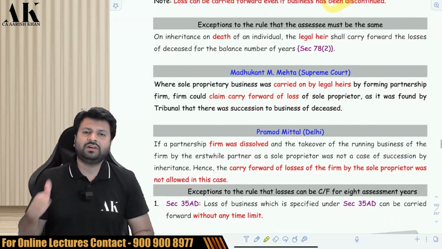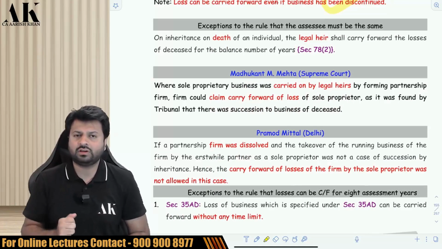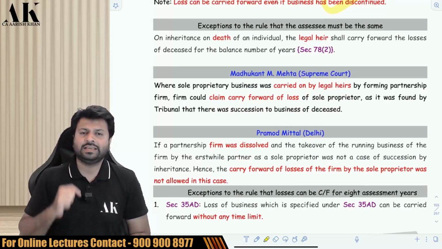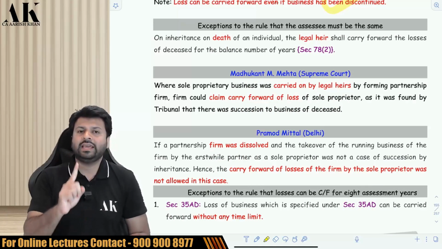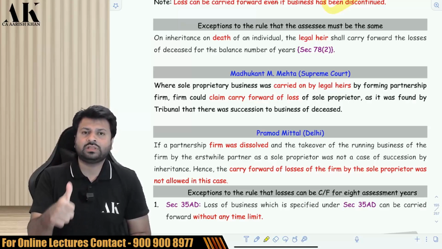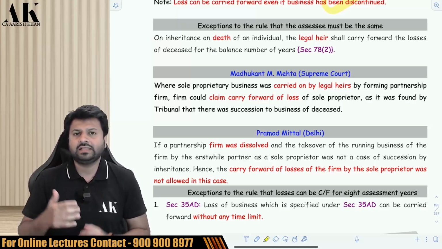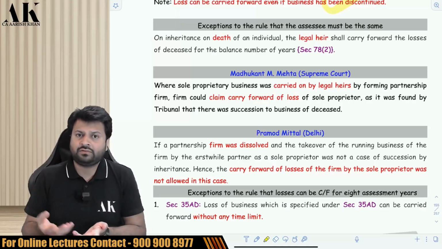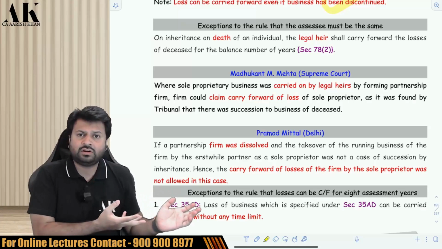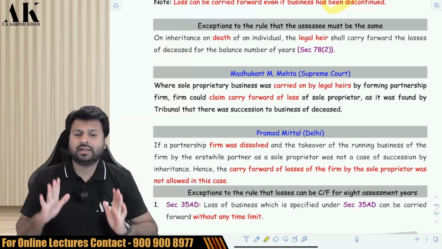Next. There is one fundamental thumb rule of carry forward and set off of loss, that losses will be carried forward by the same person who has incurred the loss. And therefore, this is the fundamental rule that everybody has to follow across the country. If I have incurred the loss, I will only carry forward. My parents cannot carry forward. My wife cannot carry forward. My children cannot carry forward. But there are some exceptions to that.